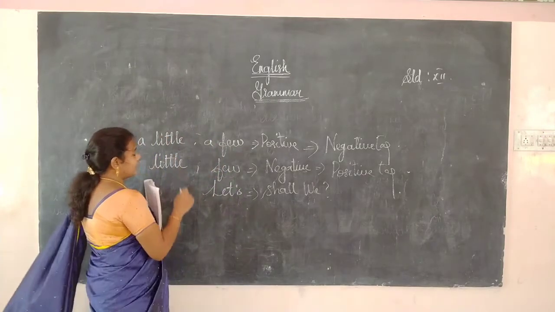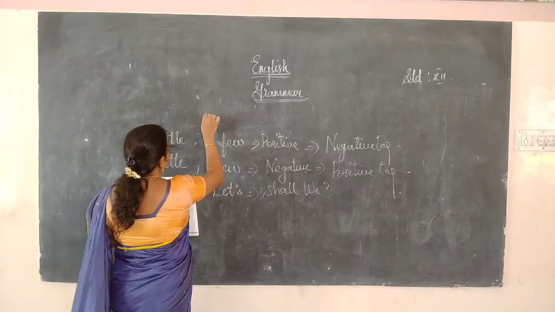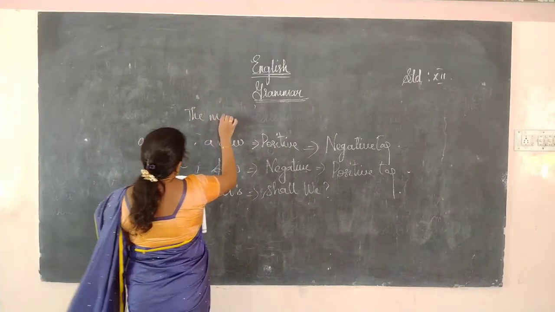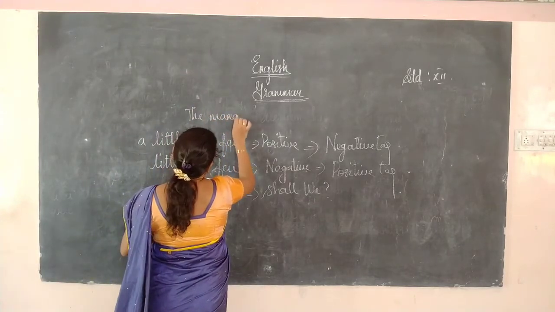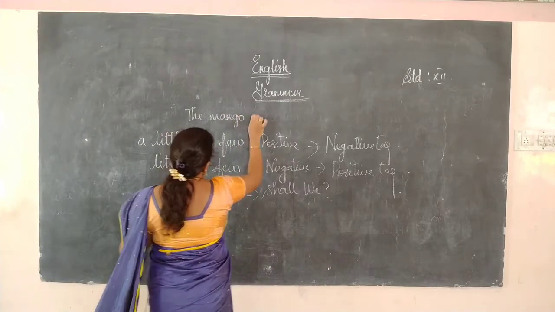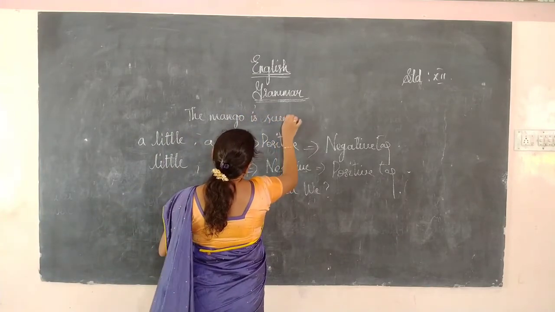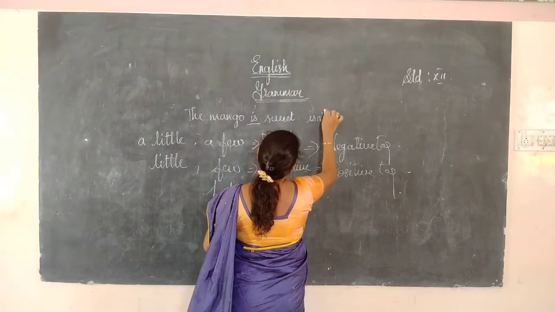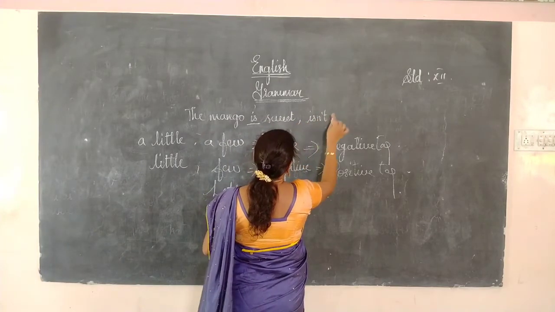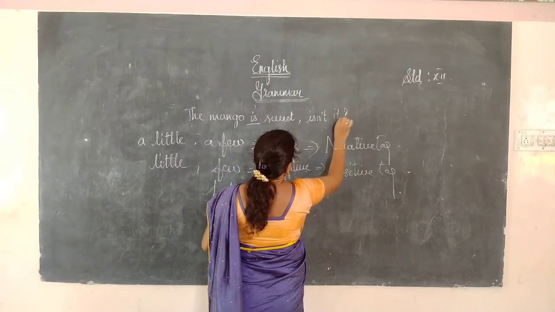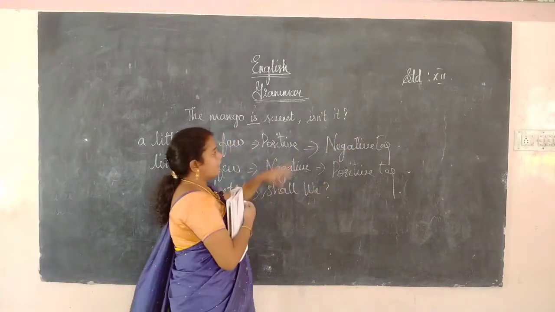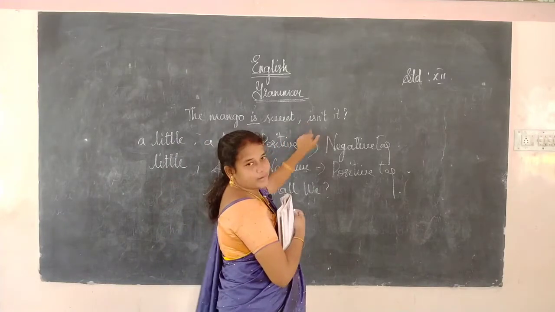So, whenever we are writing the question tag, what will we do? The mango is sweet. Is, so isn't, we have to write isn't it. So begin with the comma and end with the question mark, and it begins with a small letter.